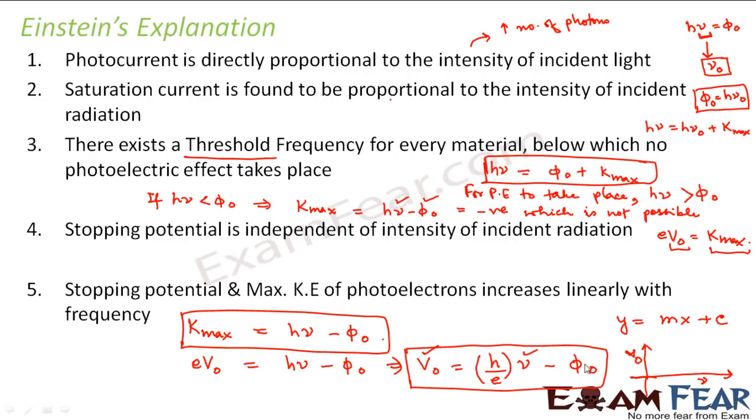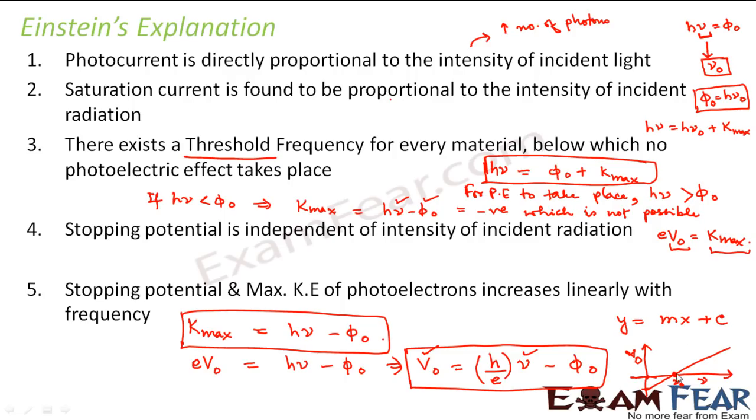What will happen when nu is equal to 0? When frequency equals 0, what would be the value of stopping potential V naught? It would be minus phi naught. That means V naught would be somewhere on the negative axis. So the plot will be somewhat like this, and this value is nothing but the threshold frequency.